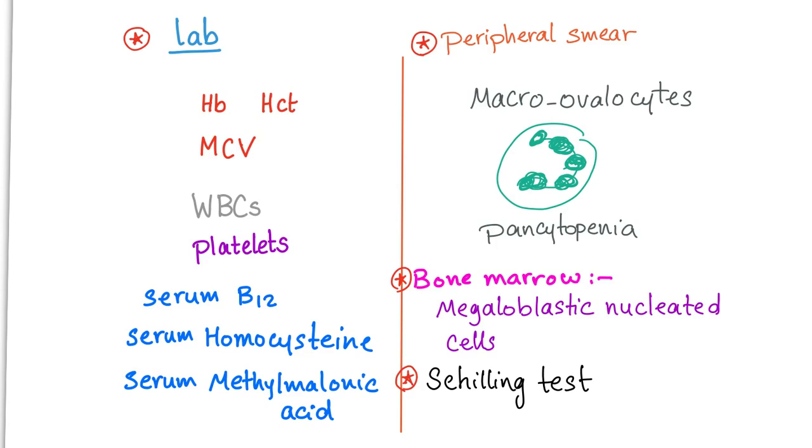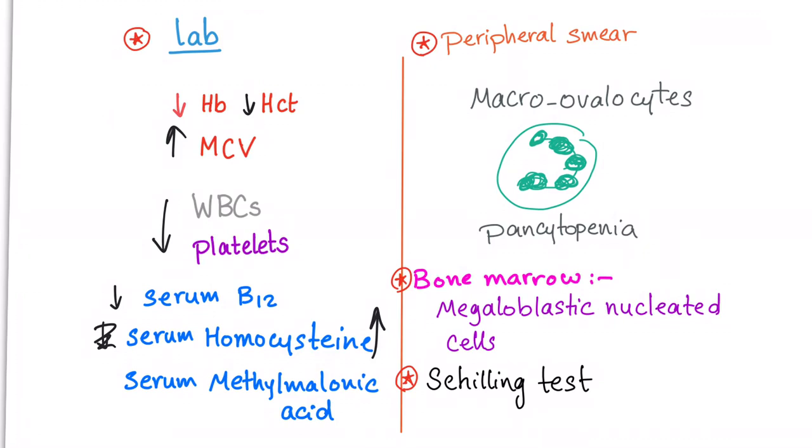Lab results in B12 deficiency. What about hemoglobin? Decreased. How about hematocrit? Decreased. MCV increased. White blood cells and platelets may be decreased. Why? Pancytopenia. Serum B12 decreased. Serum homocysteine is increased in both folate deficiency and B12 deficiency.